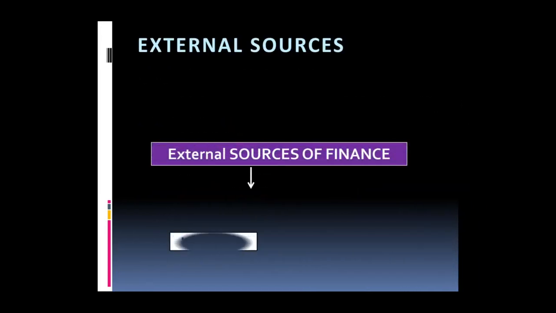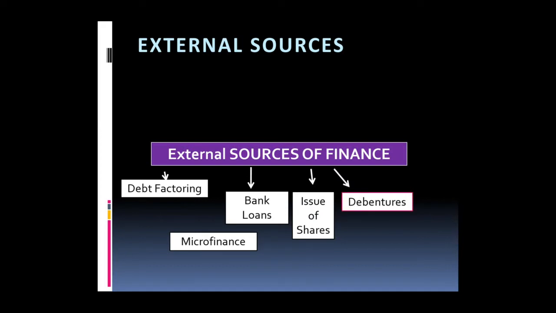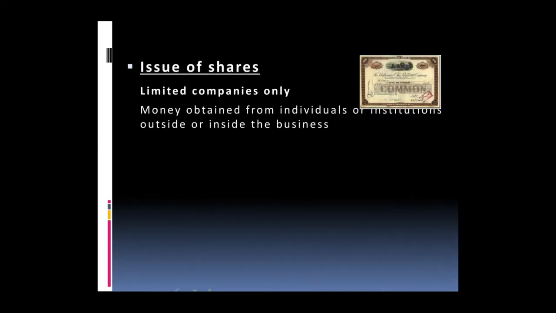Now, external sources of finance are the finance that we take from outside sources, outside parties. The most common is a bank loan, of course, as we know, but we have many others. So we have debt factoring, which we'll explain, bank loans, issue of shares, debentures, microfinance, and grants and subsidies from the government. All these are called external sources of finance. So let's start with the first one.